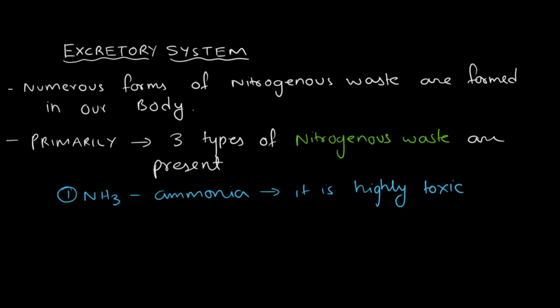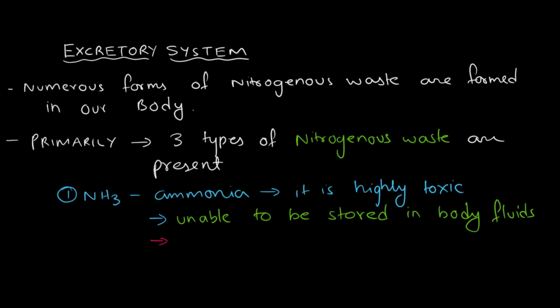And ammonia is the most toxic of all nitrogenous wastes, and since its toxicity is so high, it is unsuitable to be stored in the body fluids. This is the reason it has to be eliminated quickly as it forms, and it also requires a huge amount of water for its elimination.